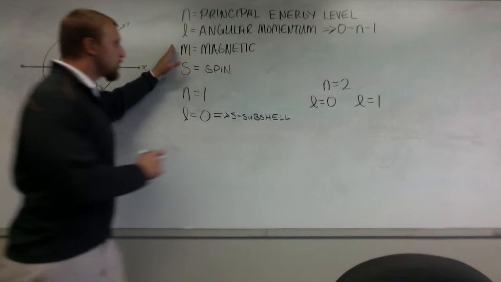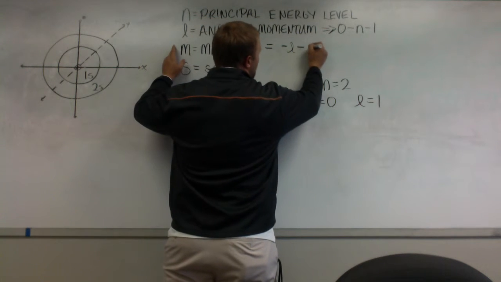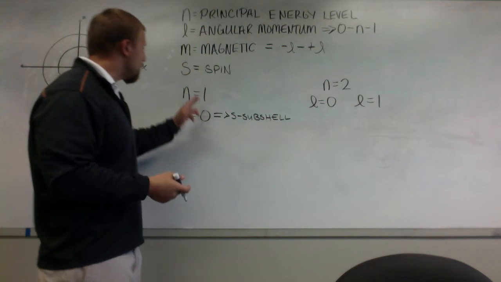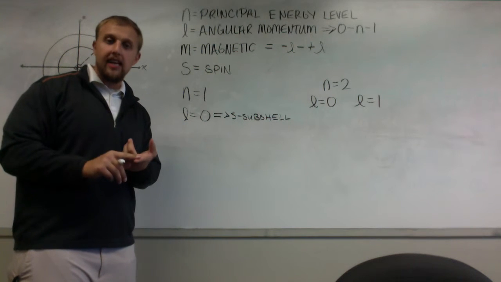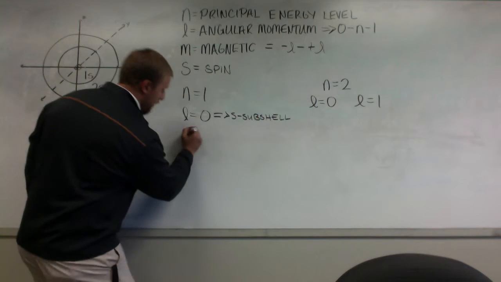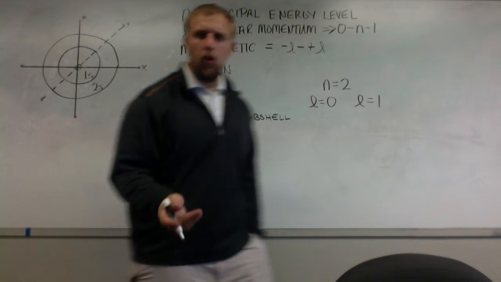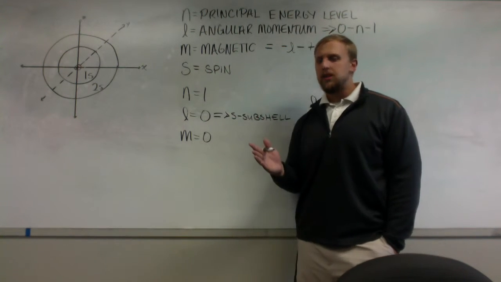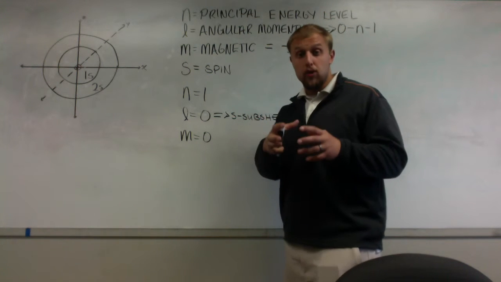The allowed values for the magnetic quantum number are anything from negative L through positive L. Now what that means is if my L value is 0, my only allowable values are 0, negative 0 through positive 0. So my only allowed value is 0. So my m is equal to 0. Now the magnetic quantum number gives me my general orientation in space. So what this means is an m equal to 0 means that you have one physical orientation.